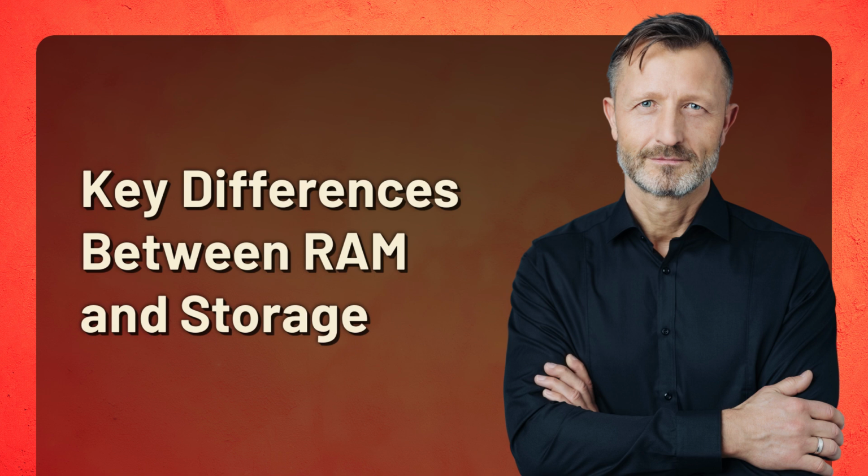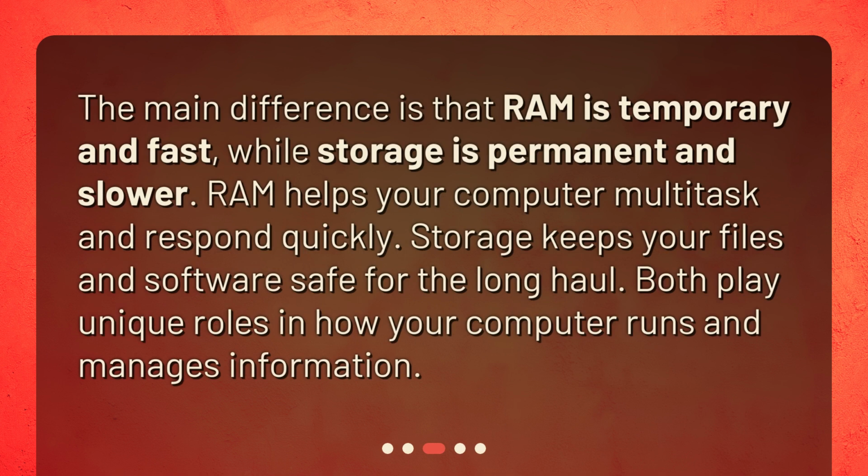Key differences between RAM and storage. The main difference is that RAM is temporary and fast, while storage is permanent and slower. RAM helps your computer multitask and respond quickly. Storage keeps your files and software safe for the long haul. Both play unique roles in how your computer runs and manages information.